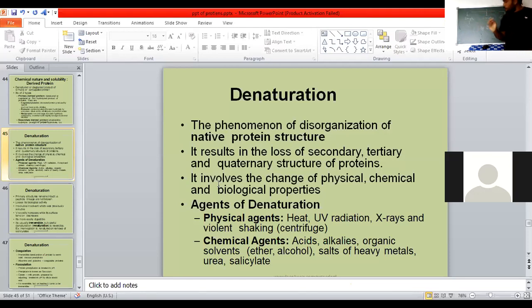Once that interaction is removed, once it is disturbed, what happens by that disturbance? The three-dimensional structure becomes a different type of structure. Now this is a completely inactive state, a disorganized structure.